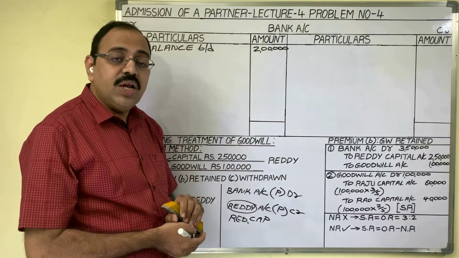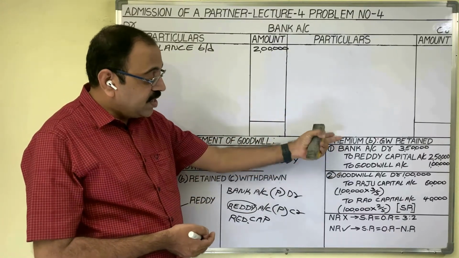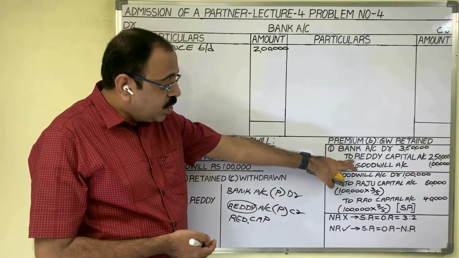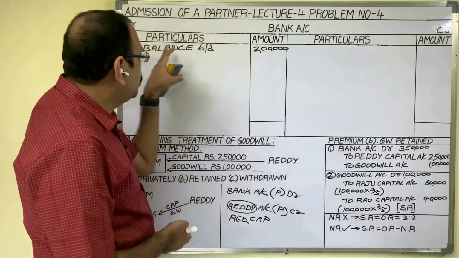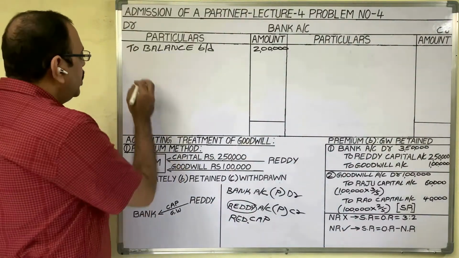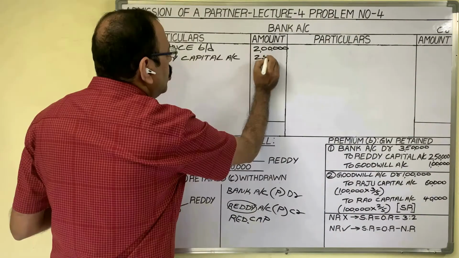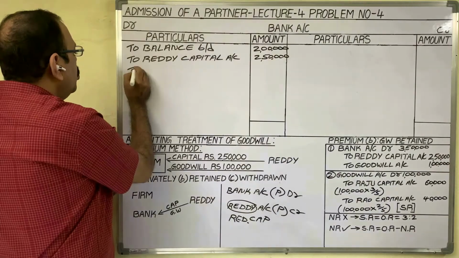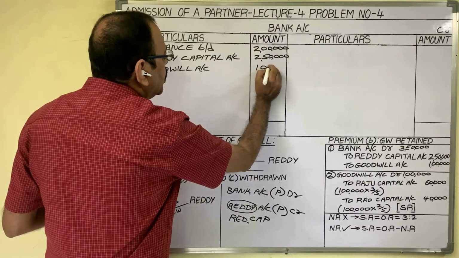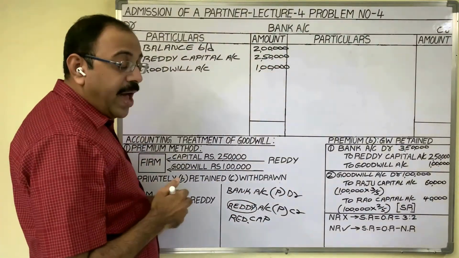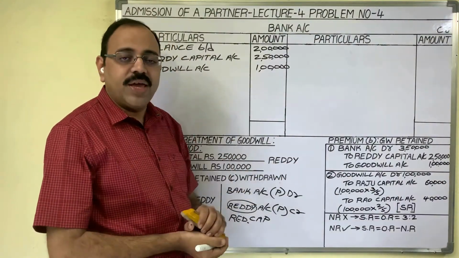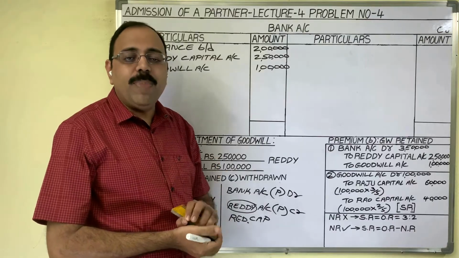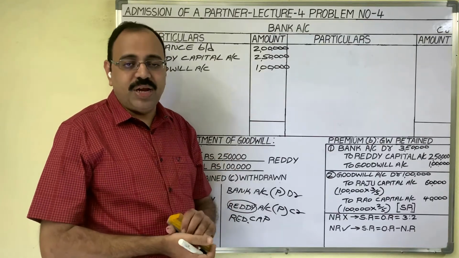What to write in particulars column? Other side, credit side, we wrote to Reddy Capital, to goodwill now. These two accounts names we should write here. To Reddy Capital account, 2,50,000 rupees. To goodwill account, 1 lakh rupees. In second entry, bank account is not there. So second entry, you need not to post in bank account. So related with the bank account, posting is completed.